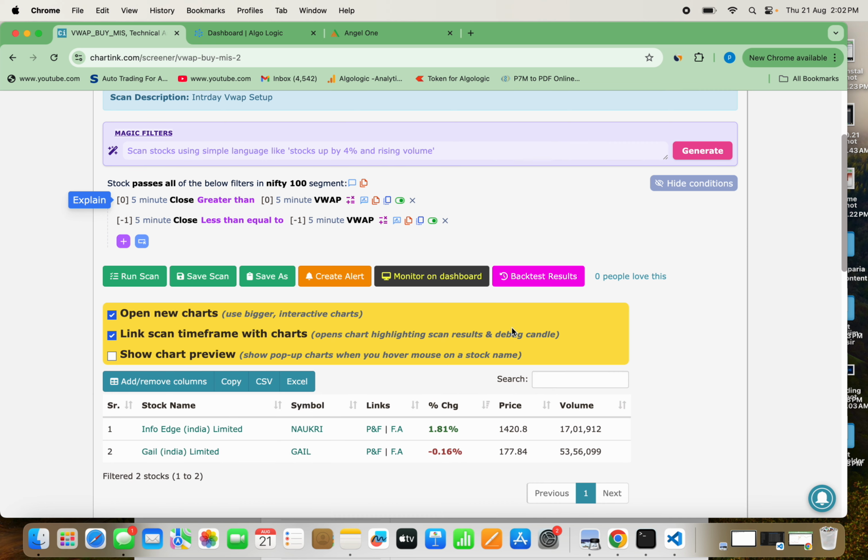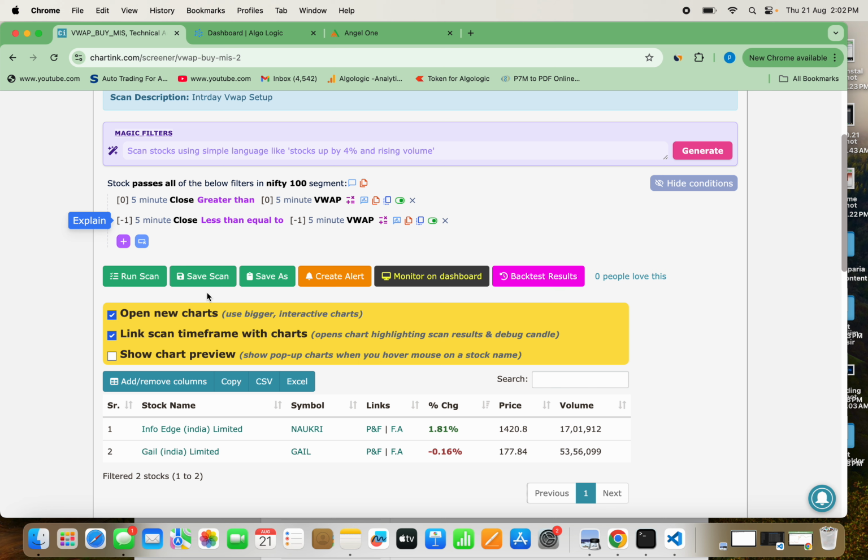Now our 2 tasks have been done. I'll repeat what we have done. We have generated the AI code, that means we have generated the charting code with the help of this AI, which is giving us magic filters, and we have got a VWAP strategy here which is showing the number of scripts. Then we have saved our scanner with a certain name.